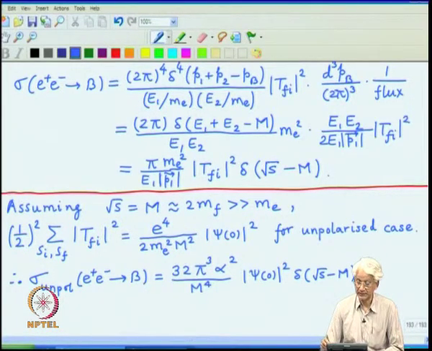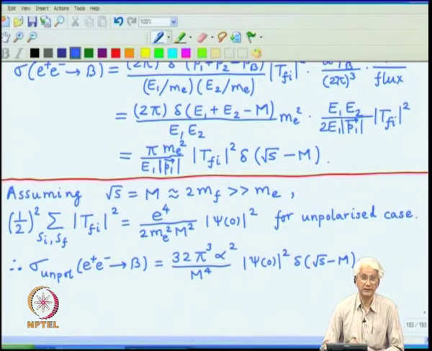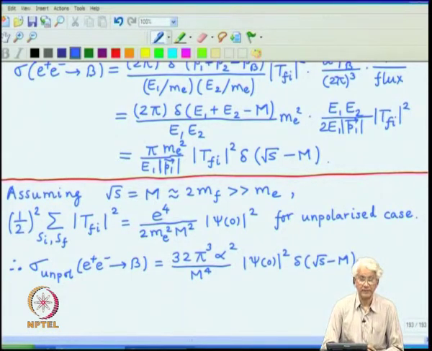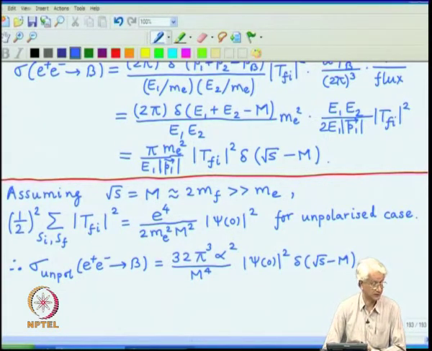In practice, this bound state is not going to be stable. It can decay back into the e plus e minus by reversing the time evolution, or it can decay into some other particles if that is possible as well.